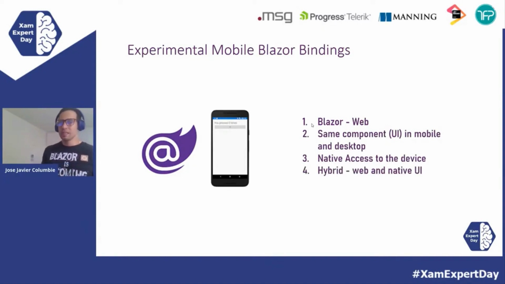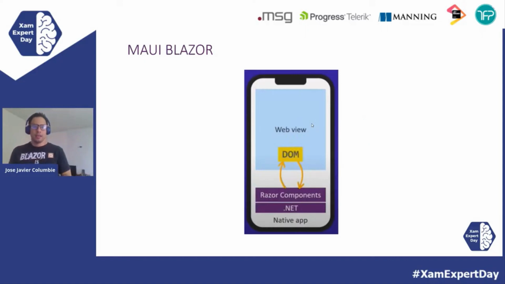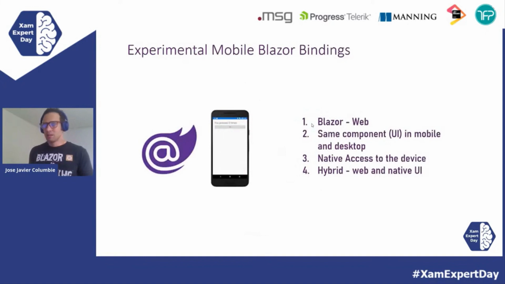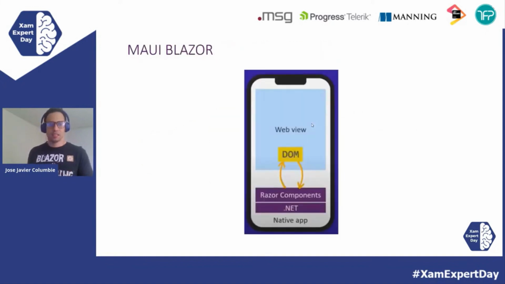The other nice thing is you can mix and match. You can have your native component and your web component running side by side. And if you have a team where some people are really good in web and some others are really good in XAML and native, you can have a hybrid app. I always recommend some standardization for maintenance later on, but this is definitely a good approach. So let's see. As we were talking, experimental mobile Blazor is the predecessor of MAUI Blazor. So MAUI Blazor is the evolution.